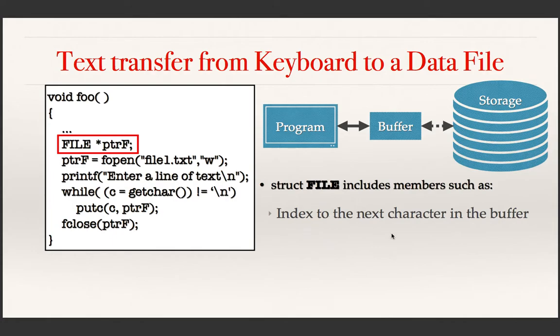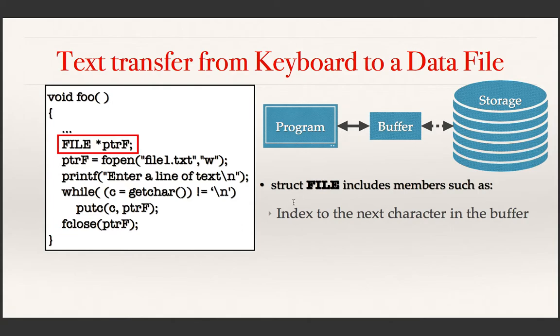One member is an index to the next character in the buffer. You can view this buffer just like a single dimensional array, an array of characters. And so index means indexing to that sequence of characters.